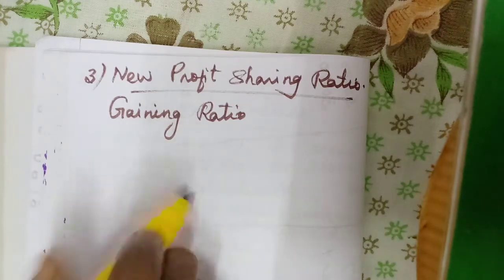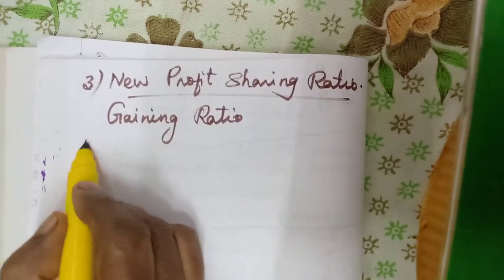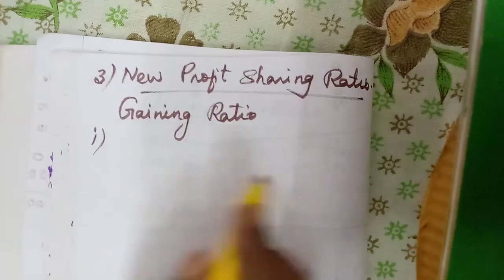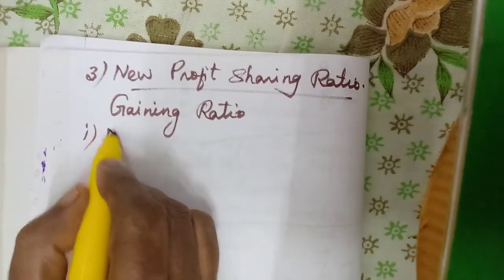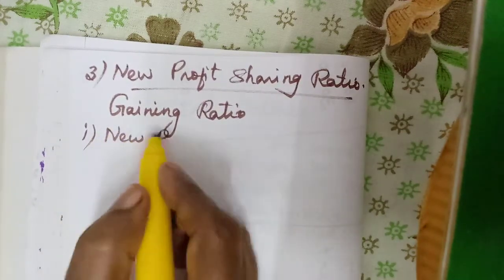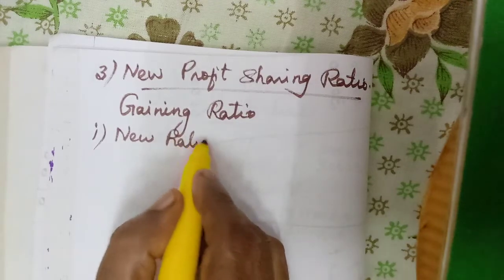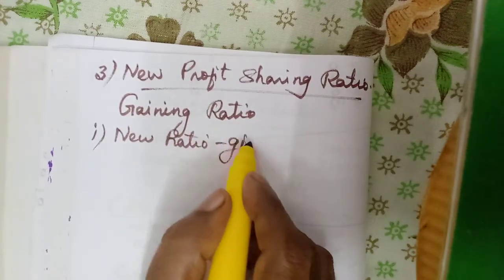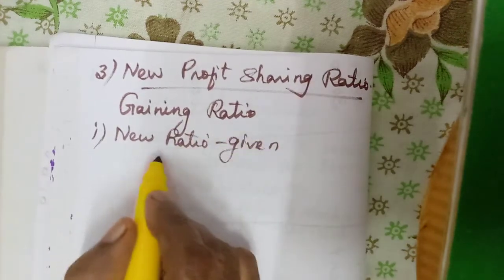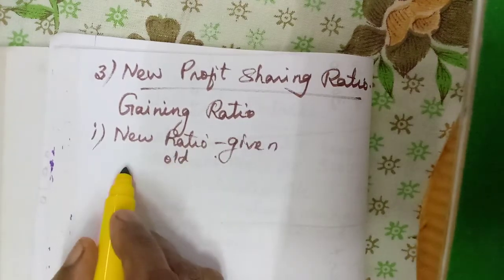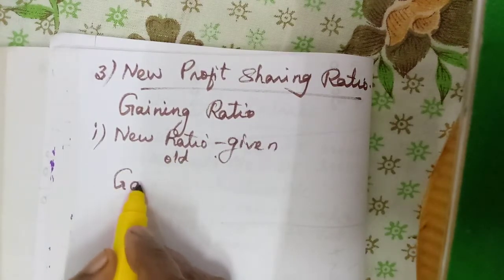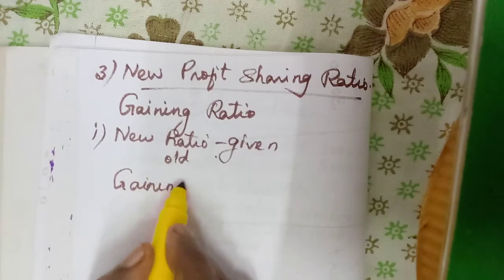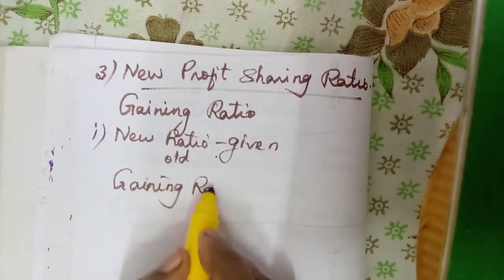Okay. So under the first situation, they may give the new profit sharing ratio. Old will be given and new will be given. So what should be calculated? The gaining ratio will be calculated. So gaining ratio is what?